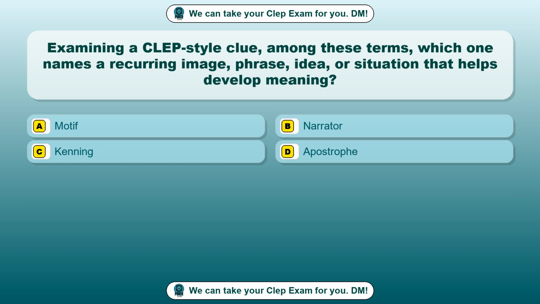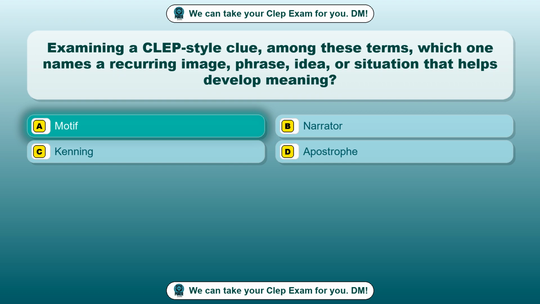Question 46. Examining a CLEP-style clue among these terms, which one names a recurring image, phrase, idea, or situation that helps develop meaning? Option A. Motif. Option B. Narrator. Option C. Kenning. Option D. Apostrophe. The correct answer is option A.